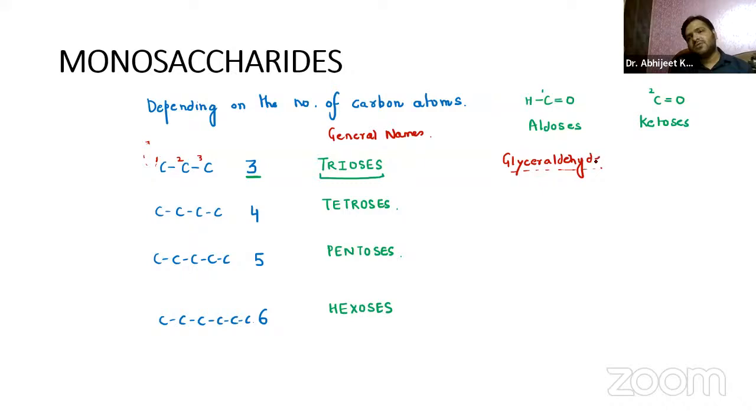What will be the keto derivative, guys? Yes, someone answered. It is Muskan only. Very good. It is dihydroxyacetone. So we have the glyceraldehyde part and the dihydroxyacetone.